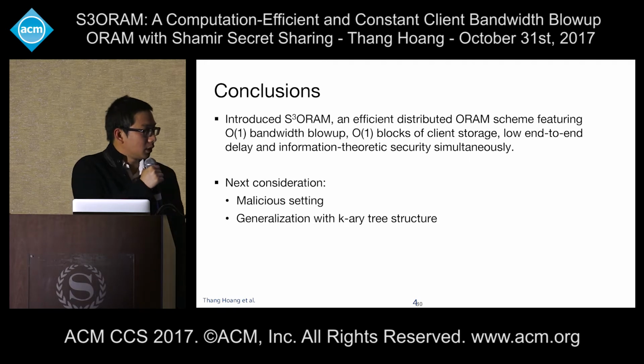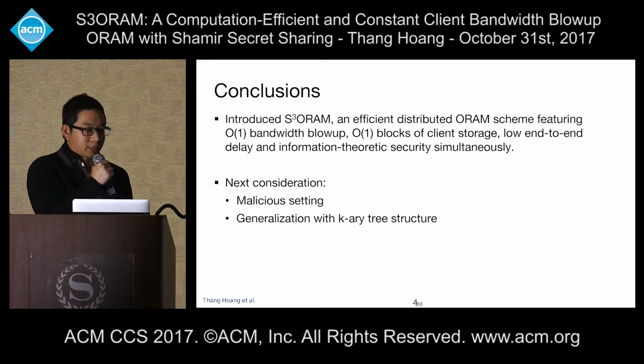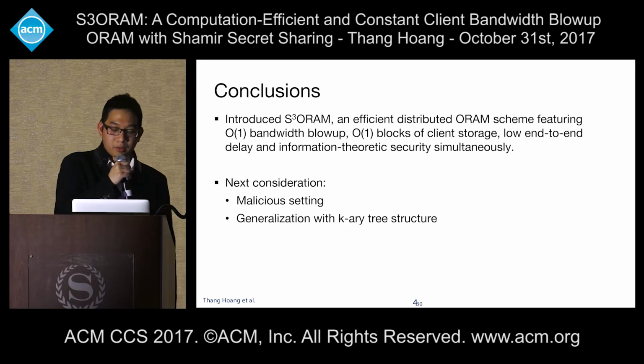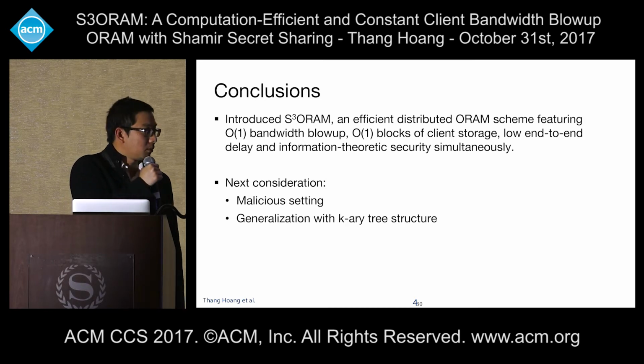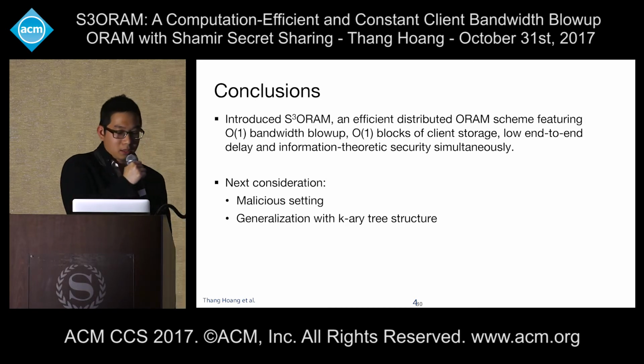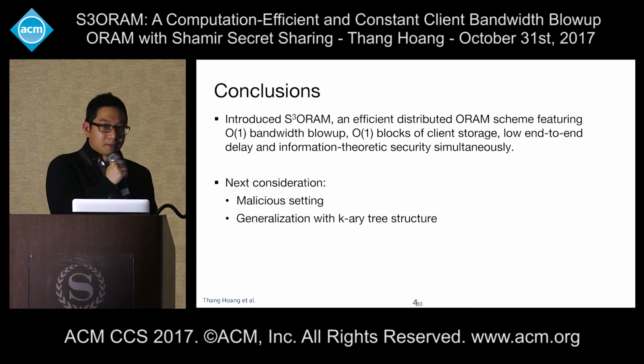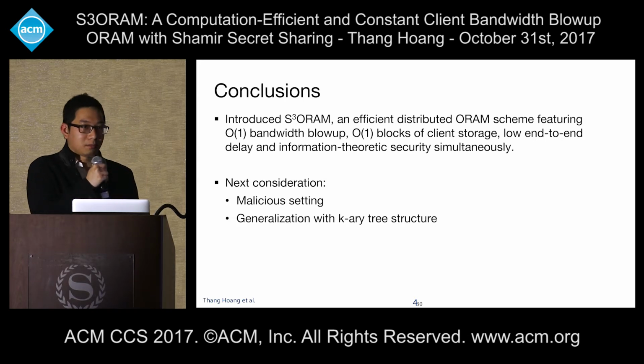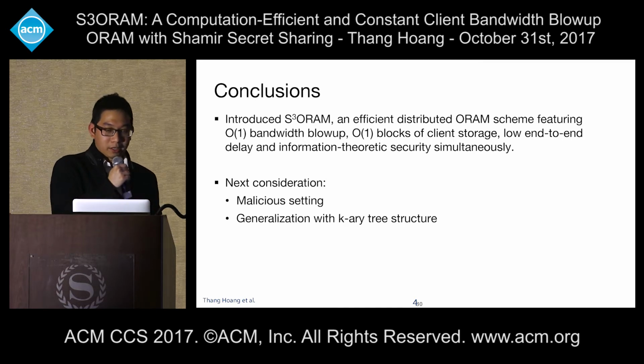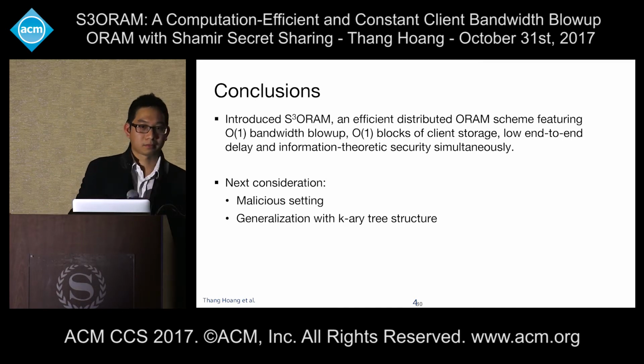So here's my conclusion. In this paper, we introduce S3ORAM, an efficient distributed ORAM featuring optimal asymptotic cost. For the next step, we will try to deal with the malicious setting where the server can maliciously input some corrupt data, and how to generalize S3ORAM with a canary structure.